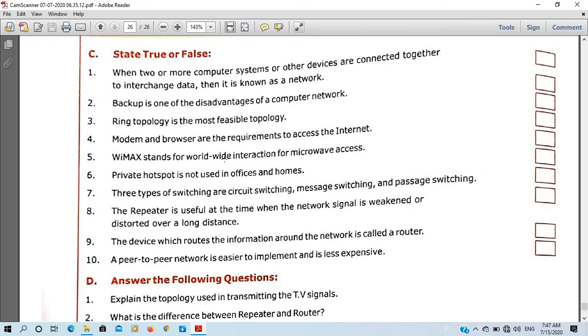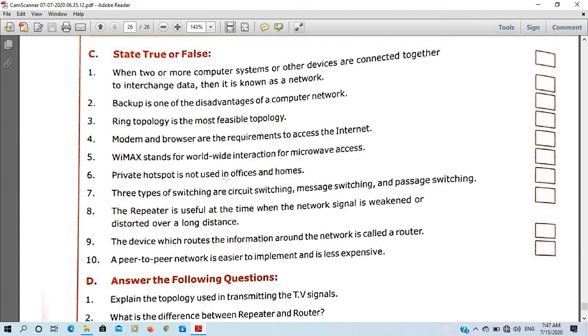WiMAX stands for Worldwide Interoperability for Microwave Access. It is also true, you can see in your book. The full form is WiMAX is Worldwide Interconnection of Microwave.